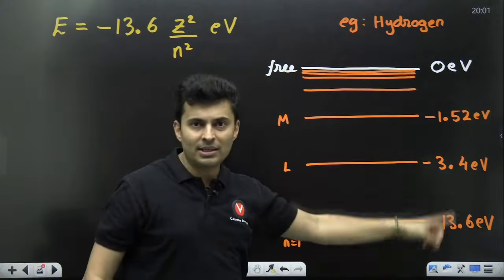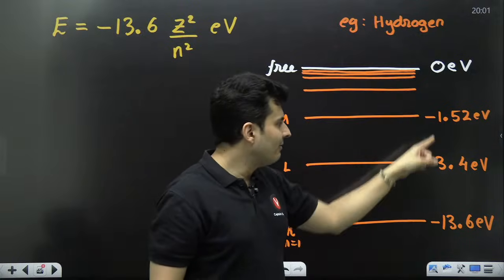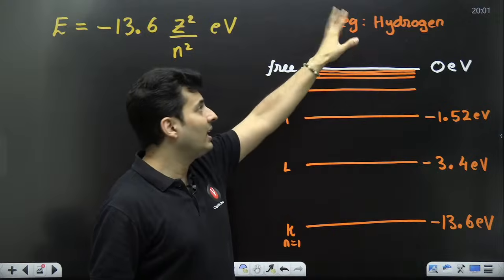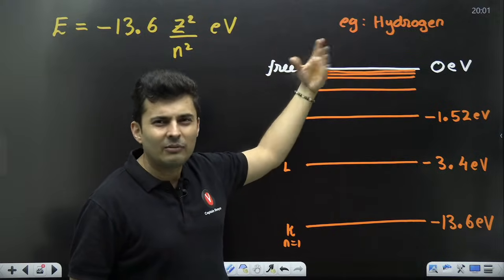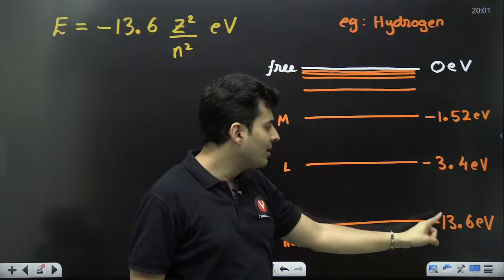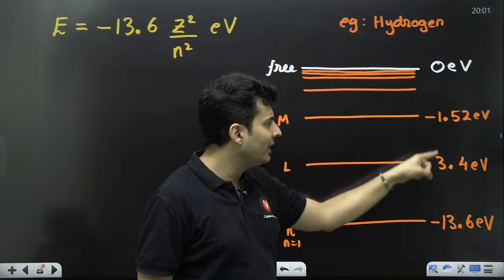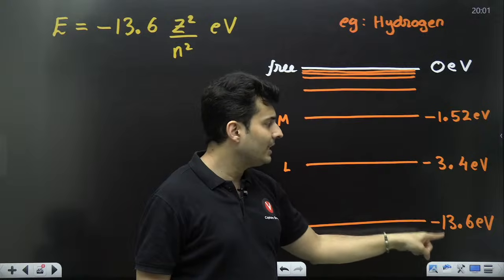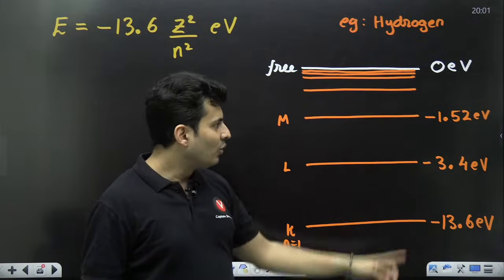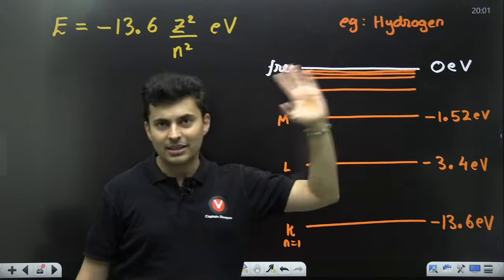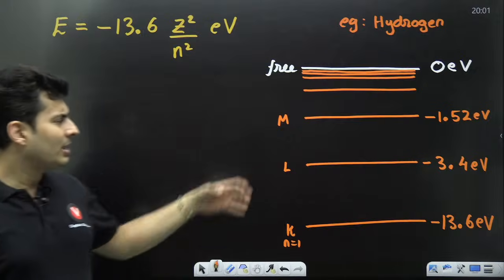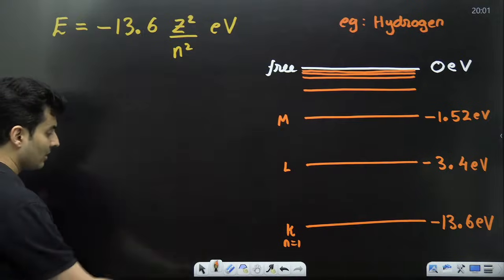And it is very easy to remember these numbers. I'll tell you a trick. Do you see 1, 3, unlucky number 13? So who is unlucky? Hydrogen. Why unlucky? We don't know, but it says bad luck. So 13, unlucky hydrogen. 1 on the top, 3 below. 1, 3, 13. Then 3.4 and 1.51 follow the same digits, 1.51 and 3.4. You should keep this in mind. And as you go up, it becomes even smaller. Keep these things in mind.